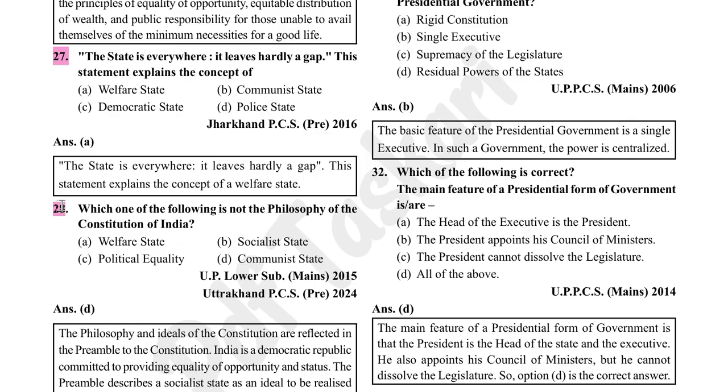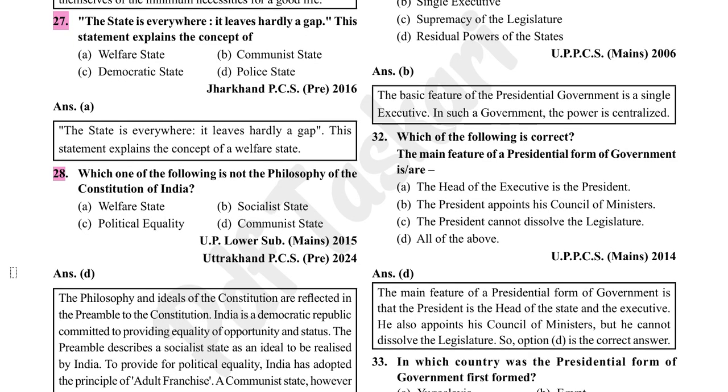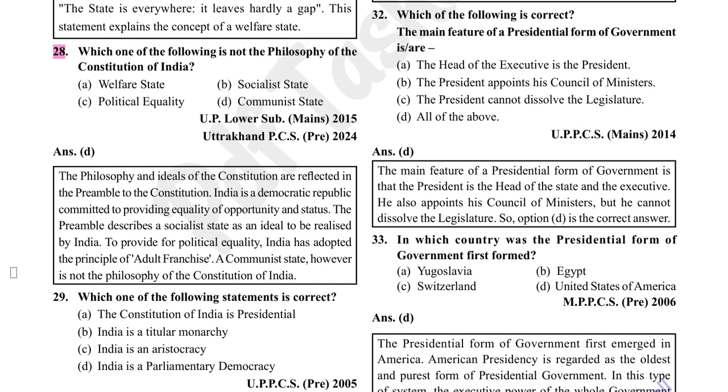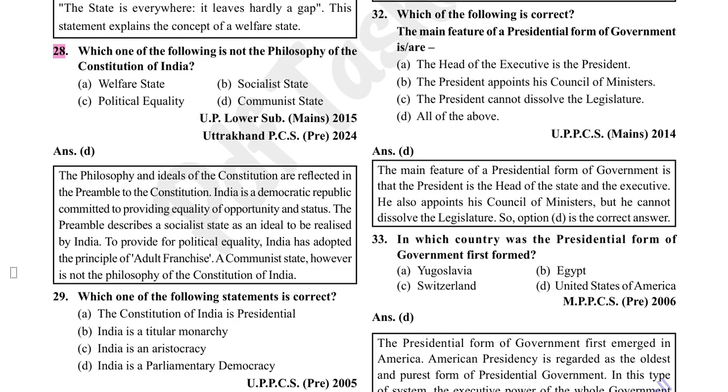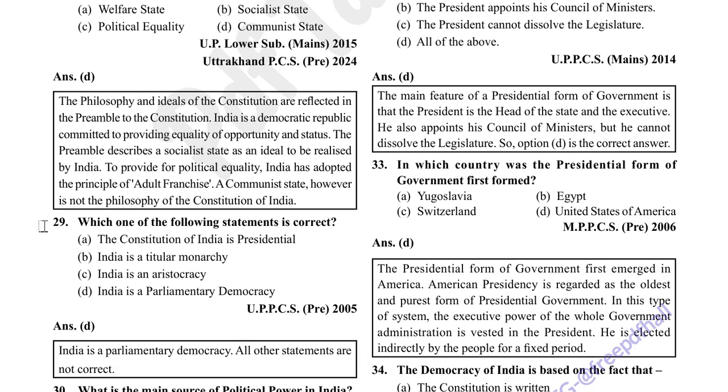Which one of the following is not the philosophy of the Constitution of India? Communal state. Option D is correct. The philosophy and ideals of the Constitution are reflected in the preamble to the Constitution. India is a democratic republic committed to providing equality of opportunity and status. The preamble describes a socialist state as an ideal to be realized by India. To provide for political equality, India has adopted the principle of adult franchise. A communal state, however, is not the philosophy of the Constitution of India.